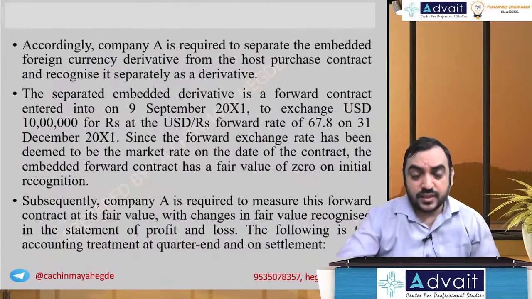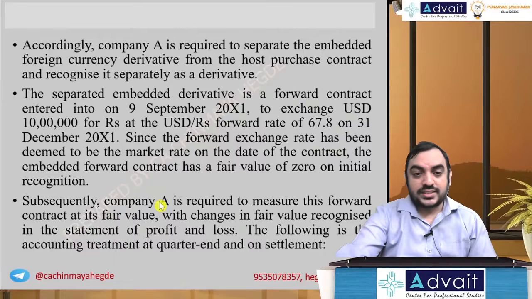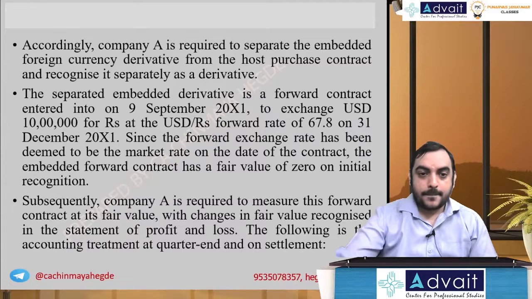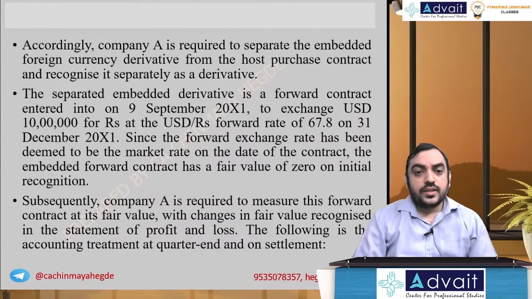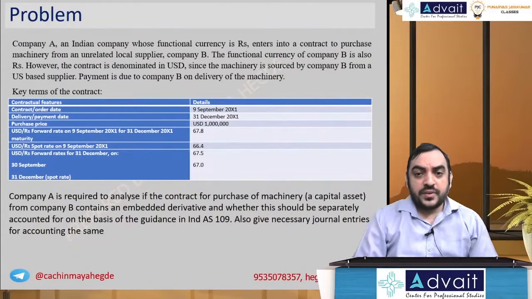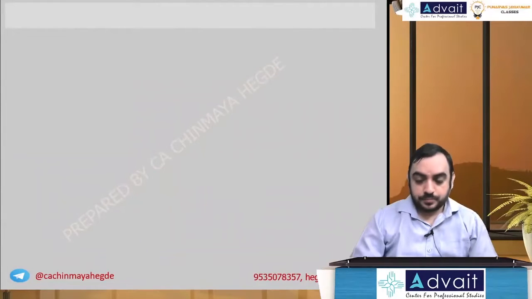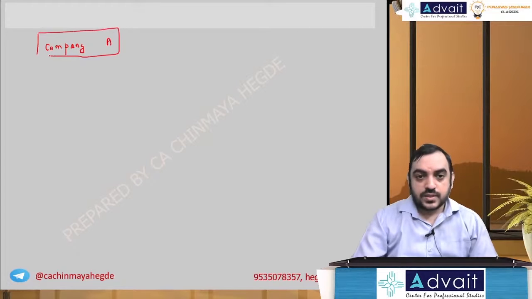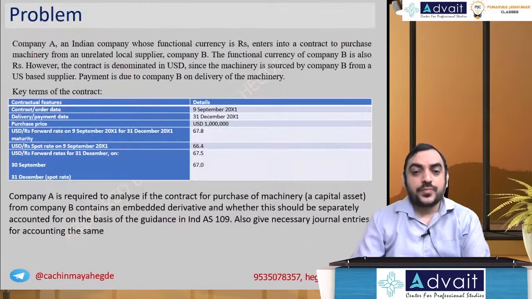Okay, journal entry they have given, but let me explain the concept. Okay, so there is one company A and company B. Let me think from company A point of view. What is their contract?